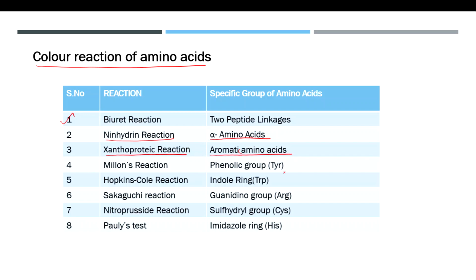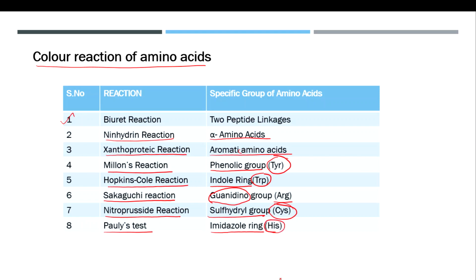And next one was Millon's reagent. Millon's reagent is used to determine phenolic group. Already we have seen this one. The example for phenolic group was tyrosine. And Hopkins-Cole reaction is used for indole ring. Example was tryptophan. And Sakaguchi test gives answers for guanidino groups, which consist of arginine. And nitroprusside reactions for sulfhydryl group, example was cysteine. And Pauly's test gives reactions with imidazole ring which is present in histidine.